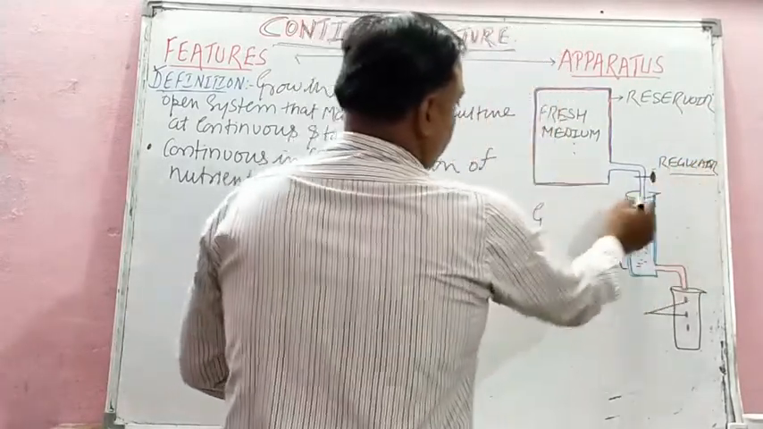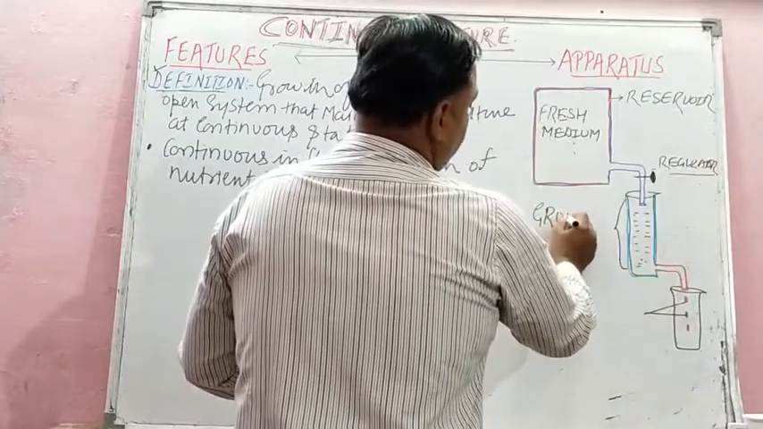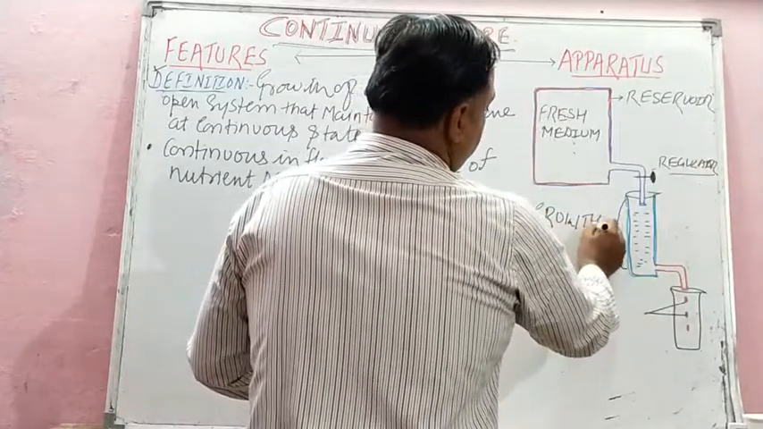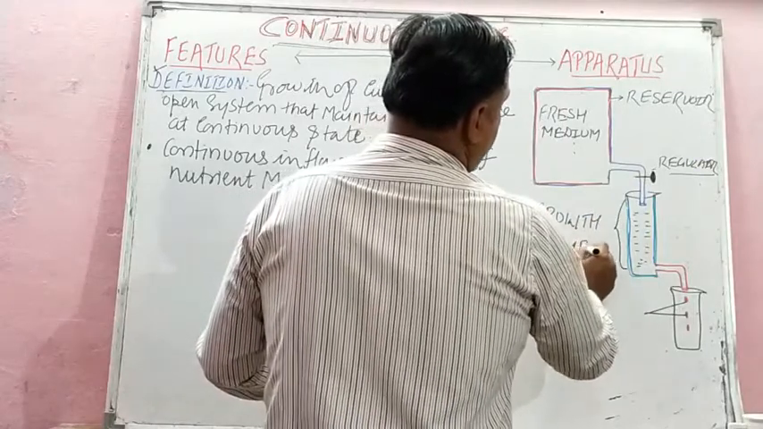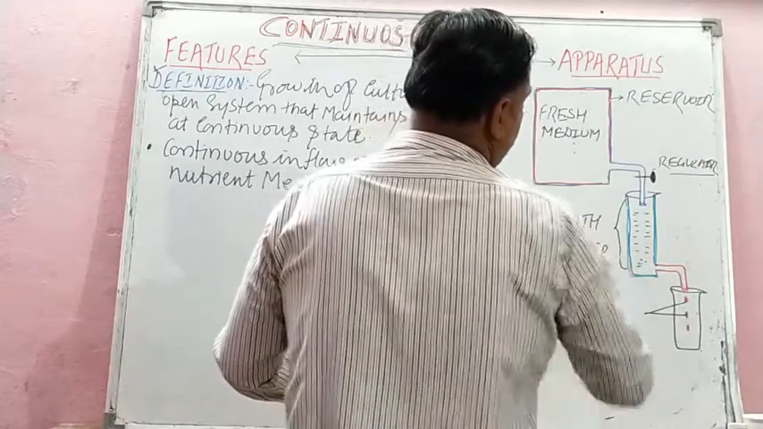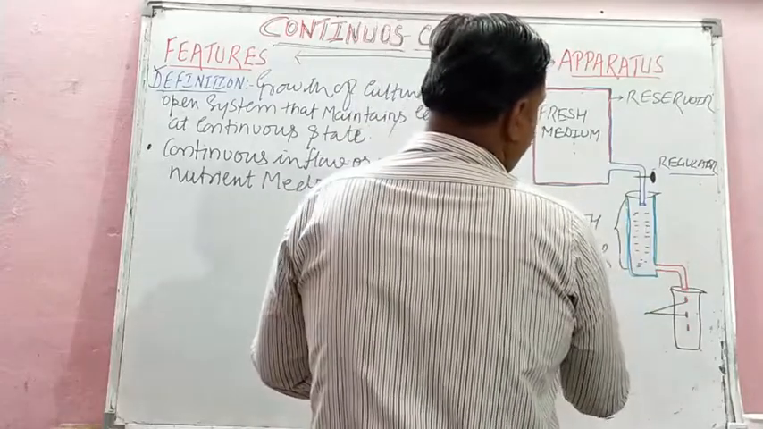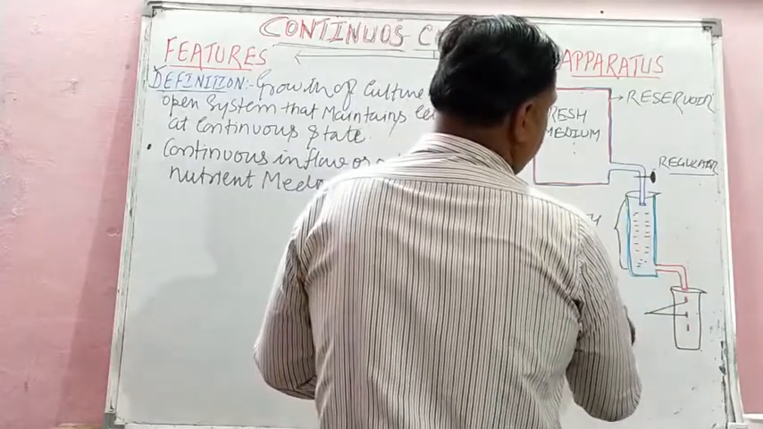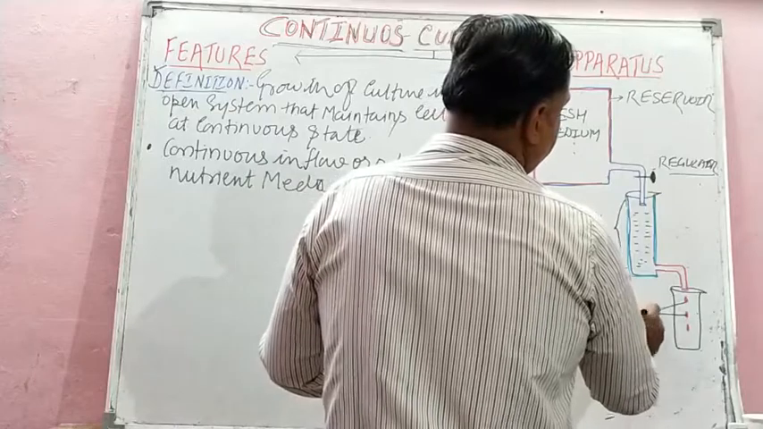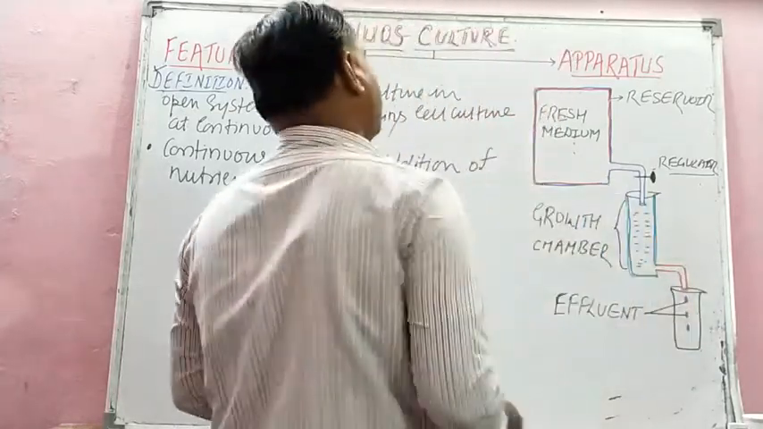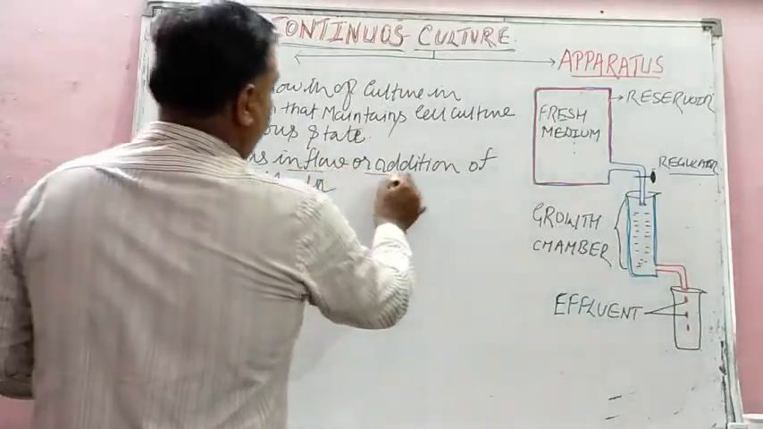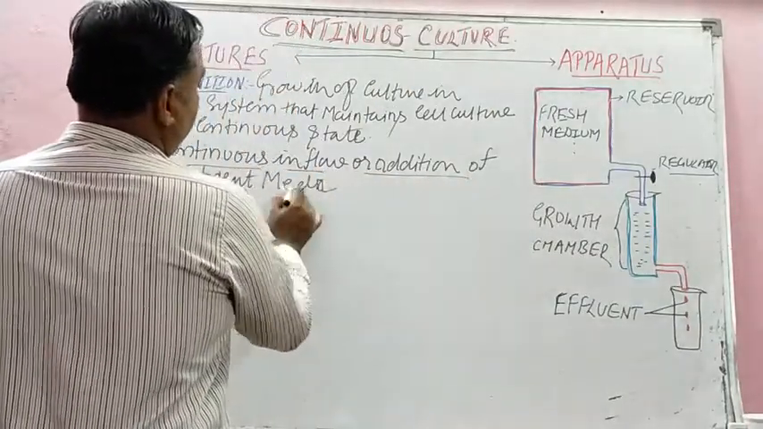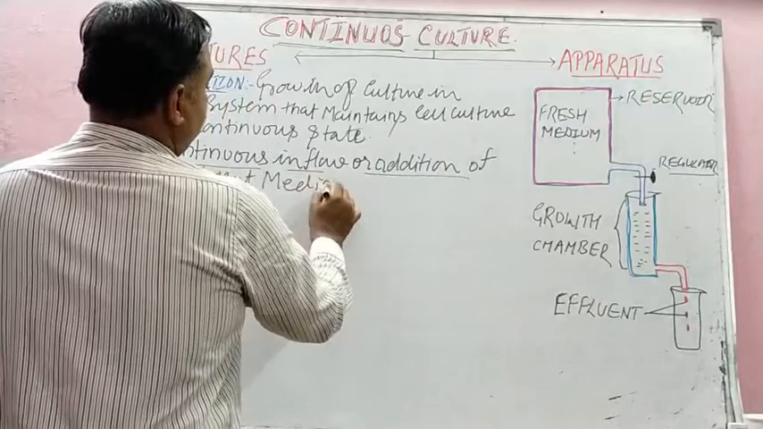This is your growth chamber. Growth chamber means, children, what grows here? The cells. The culture grows here. Growth chamber, and here effluent. Effluent means the waste, and cell mass also you can say. So the second point is continuous inflow or addition of nutrient media, isn't it?